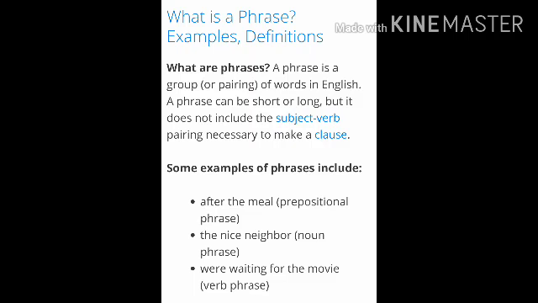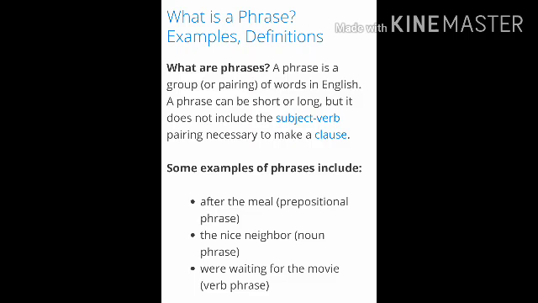See the first example: after the meal. We don't know who is the subject and we don't know whom we are talking about. And there is no action in it, that means no verb. So after the meal, though it is a group of words, it's a phrase, my dear student. I hope it's clear to you.